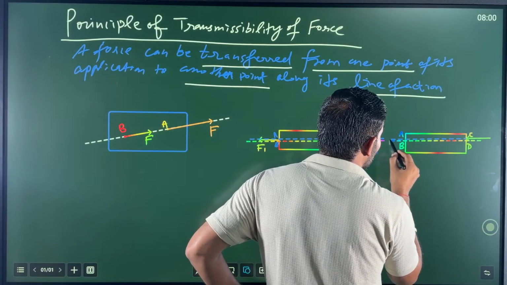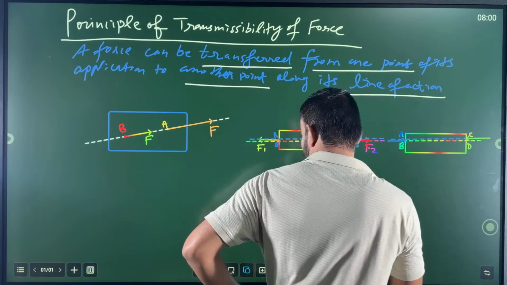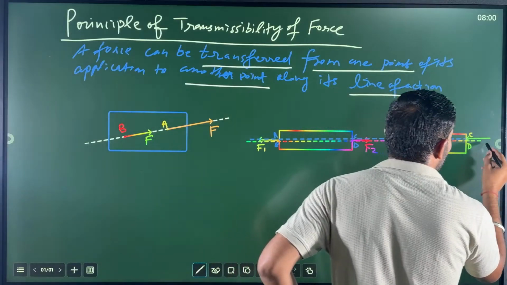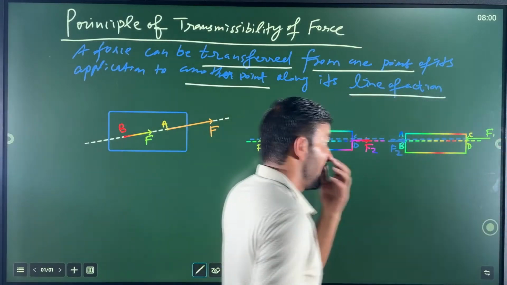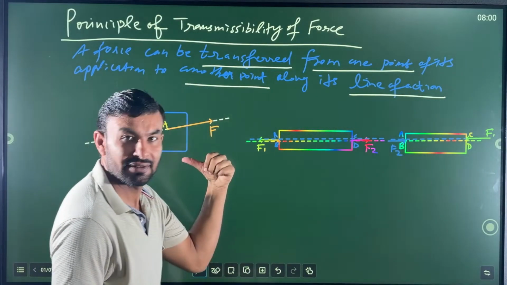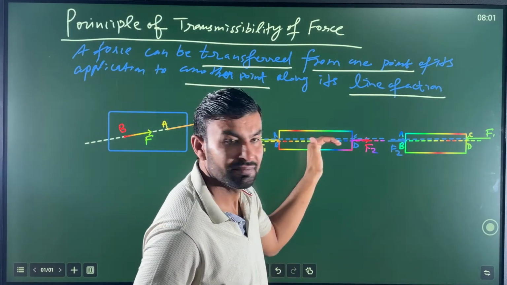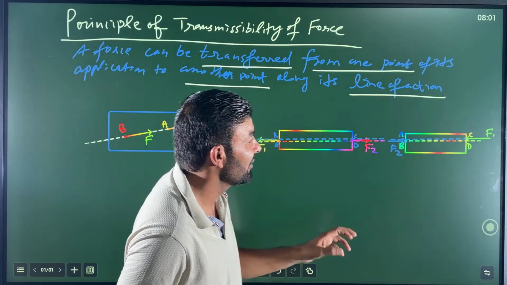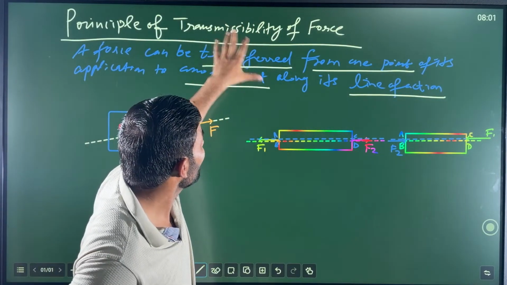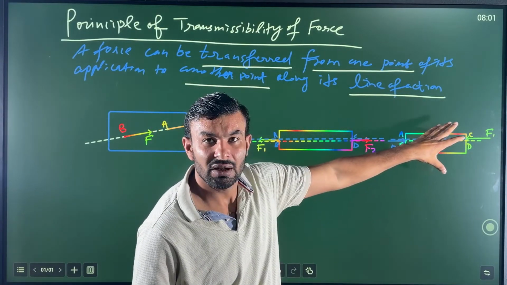Now I'm going to transfer force F2 to B point. This is force F2 and this is force F1. So now the direction of force F1 is the same, like this, and the direction of force F2 is like that, and that is also the same along its line of action. So by application of this law of transmissibility of force, or principle of transmissibility of force, these problems you can also write like this.